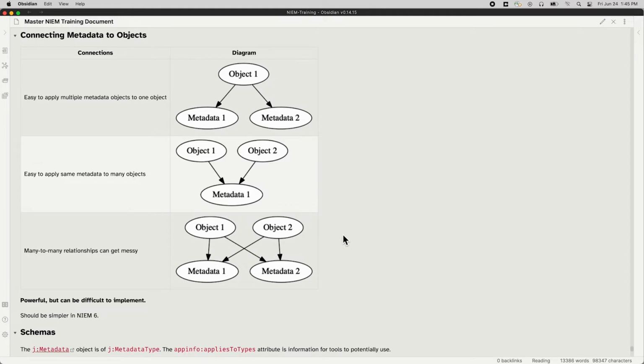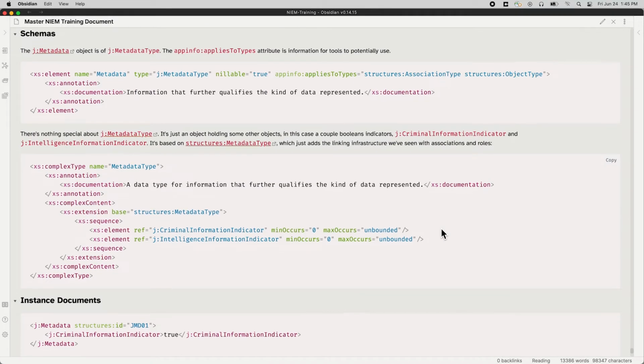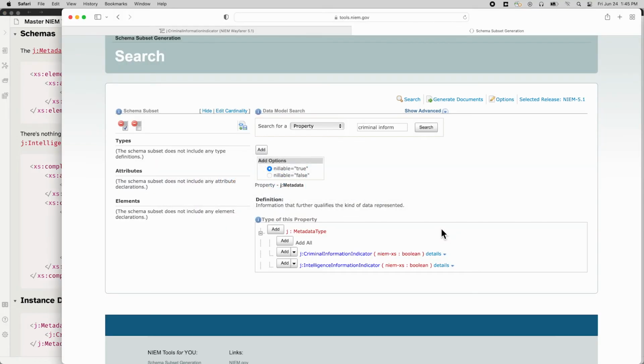This is really, really powerful, but it can be difficult to implement. It can really be a problem to implement because it's a lot of referencing to keep track of. So before we look at the schemas, let's go back to the SSGT and have a look at what we have with the JMetadata. So here's our JMetadata.